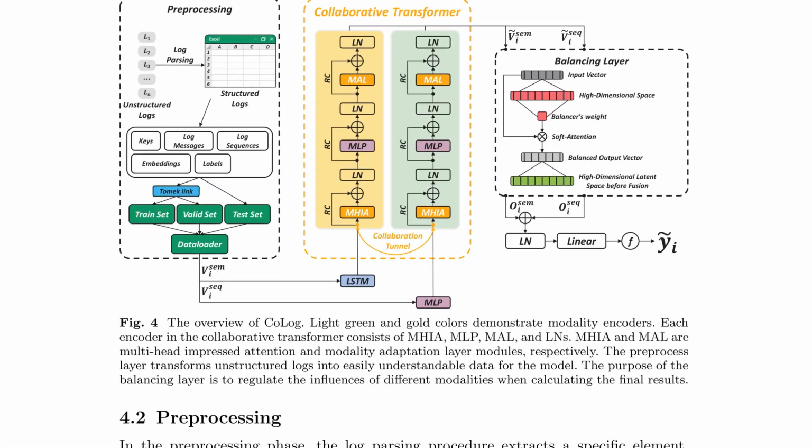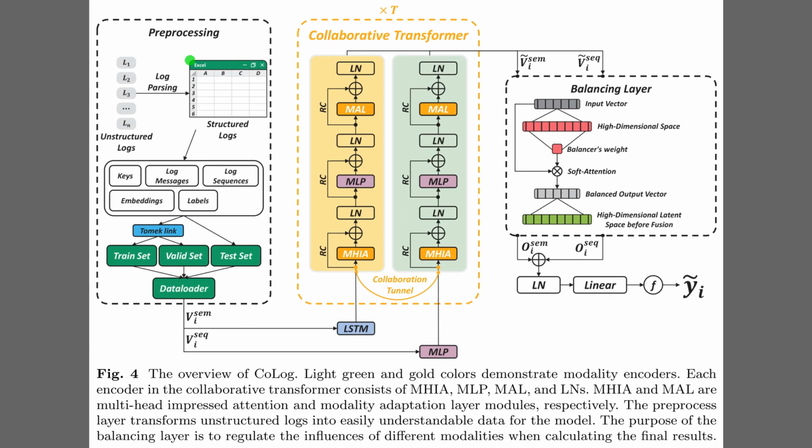Alright, Figure 4 provides a complete map of how CoLog processes system logs from raw text to a final anomaly prediction. The workflow starts in the pre-processing block on the left, where unstructured logs are turned into organized data and filtered using the Tomek link method, which is a technique that removes ambiguous or noisy data points to help the model learn more clearly. Moving to the center, the information enters the collaborative transformer, which contains 2 parallel paths for different data types. These paths use a special modality adaptation layer, a component that adjusts the internal signals from different sources to ensure they work together effectively. Finally, the balancing layer on the right regulates how much weight to give each data type before the system makes its final decision.